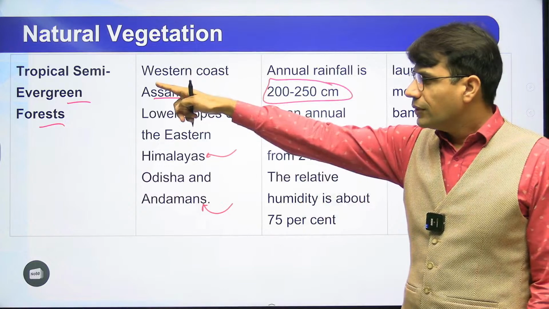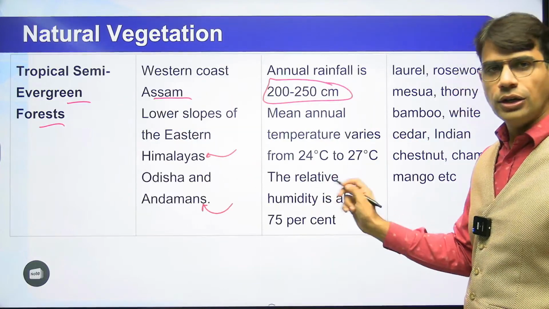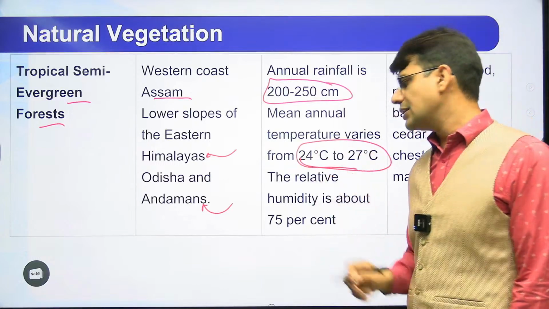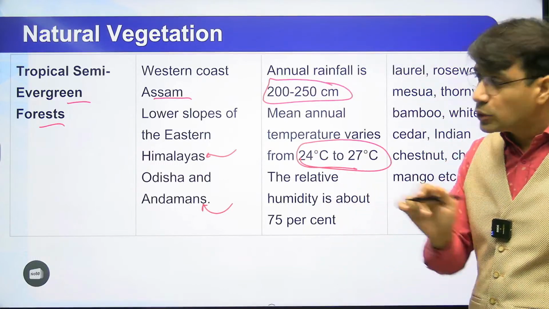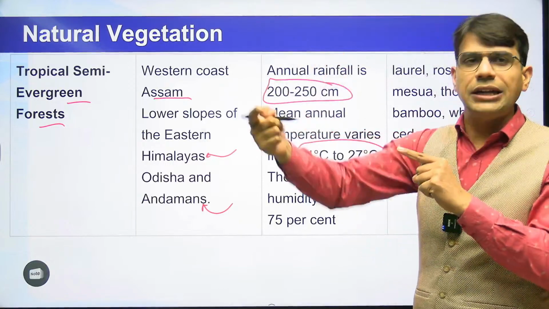But over here, it is again tropical. So temperature range is going to be the same, that is 25 to 27 or 24 to 27 degrees Celsius. But yes, because it is a semi-evergreen forest, the humidity was comparatively high.